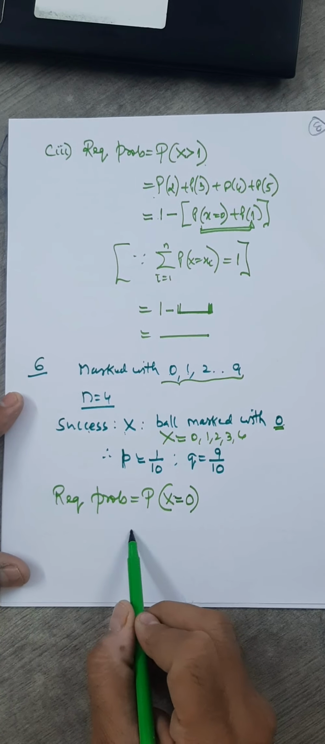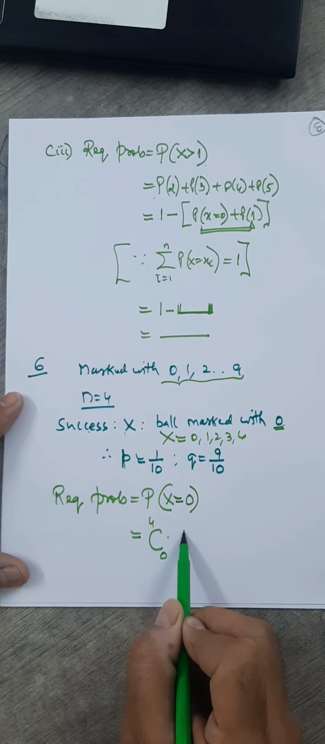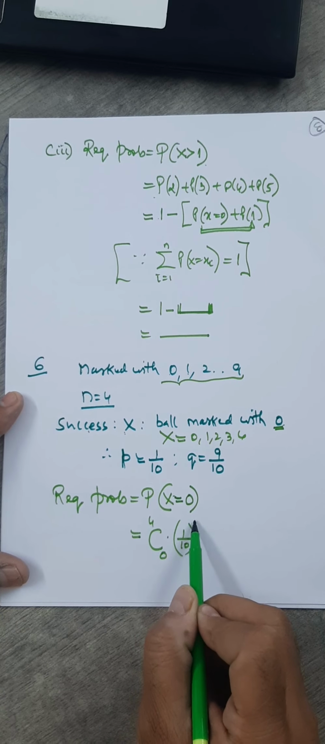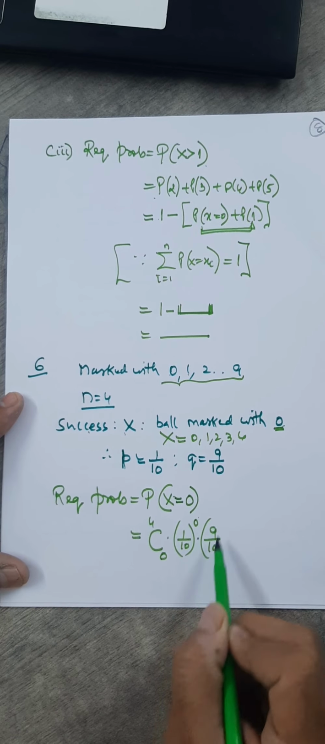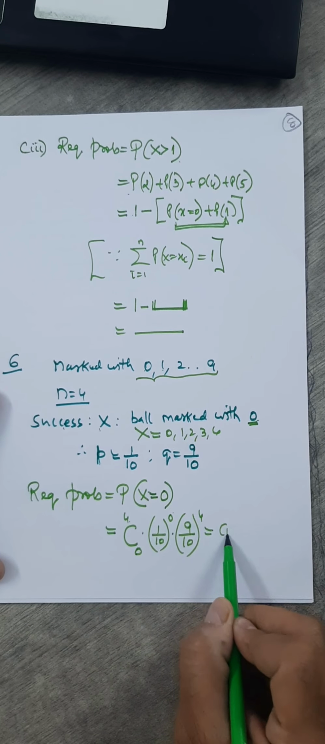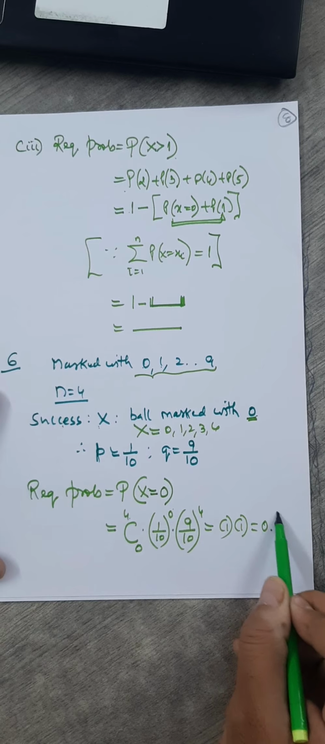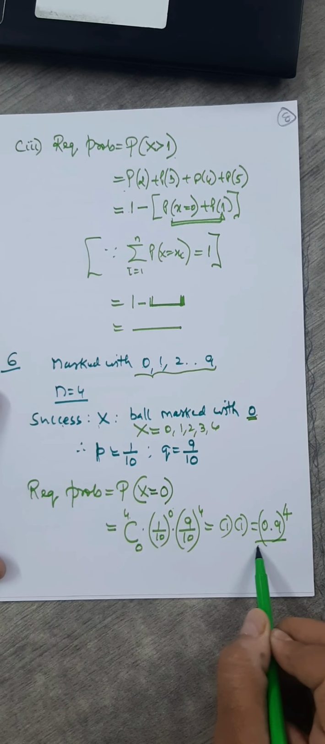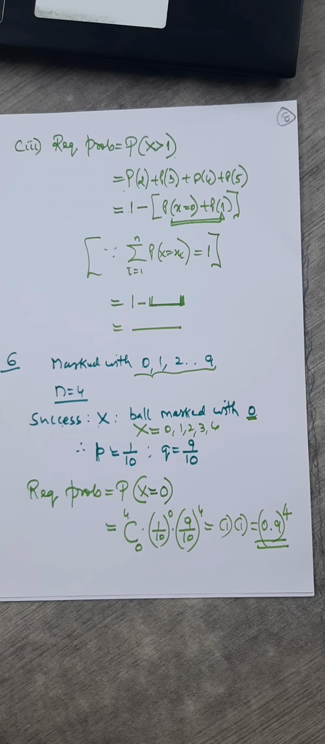Okay. Now just write the formula: 4C0 into probability of success, 1 by 10, the whole raised to 0, into 9 by 10, the whole raised to 4. 4C0 is always 1. This is also 1. So you have just 0.9 raised to 4. That's the required probability. You can just leave it like this. No need to simplify further.